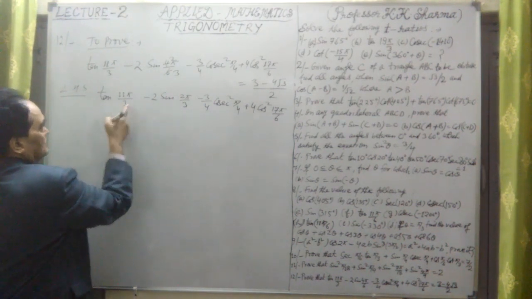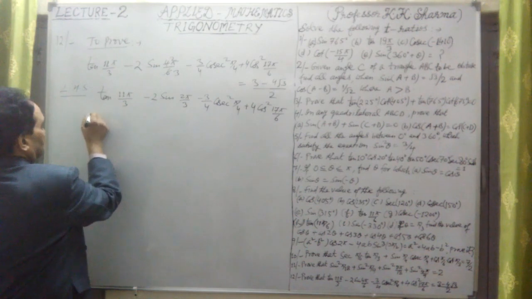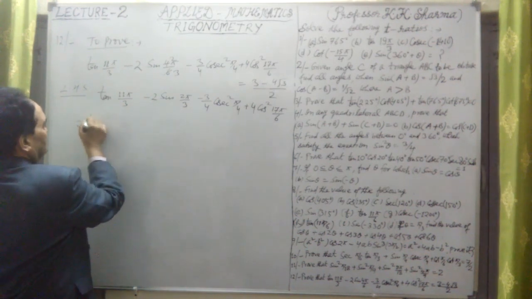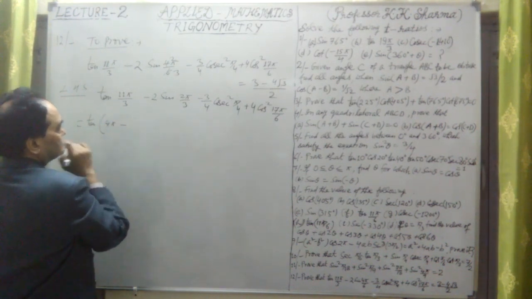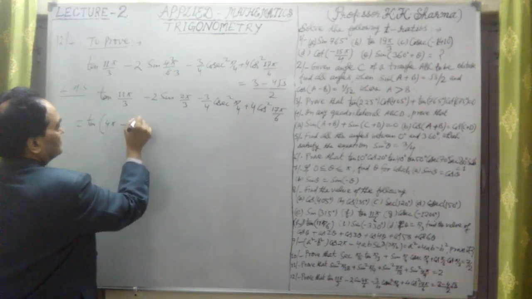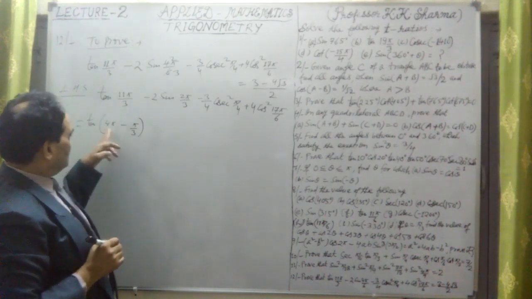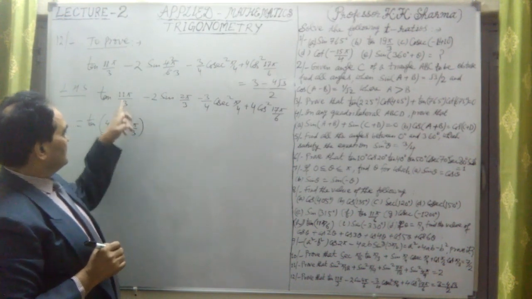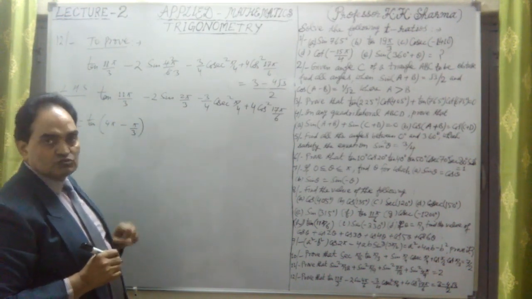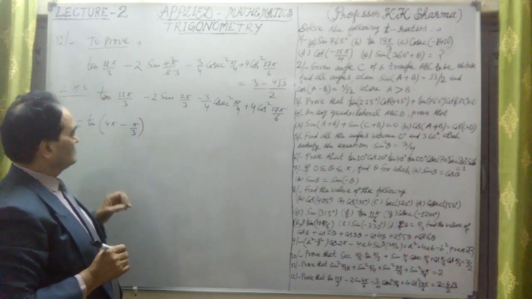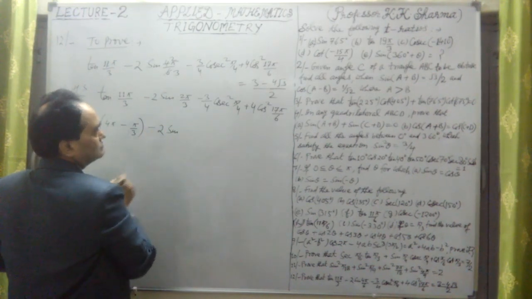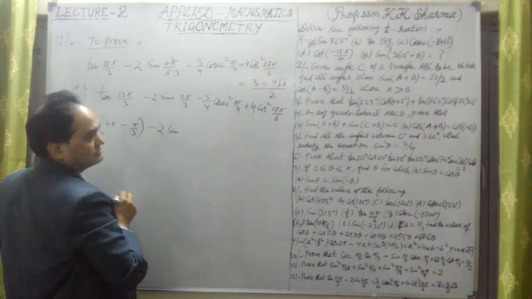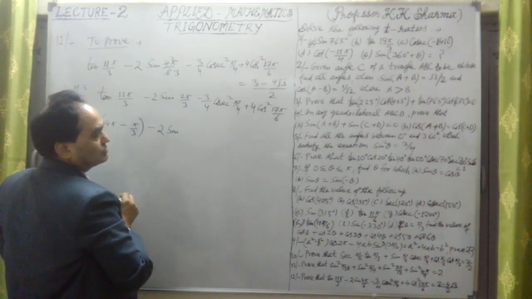Now let me solve. 11 pi by 3 can be written as tan of 4 pi minus pi by 3. Why? Because 3 4s are 12, 12 pi minus pi means 11 pi by 3. This is 2 into 2 pi. Now 2 into sine: pi by 3 is 60 degree and 2 pi by 3 is 120 degree.